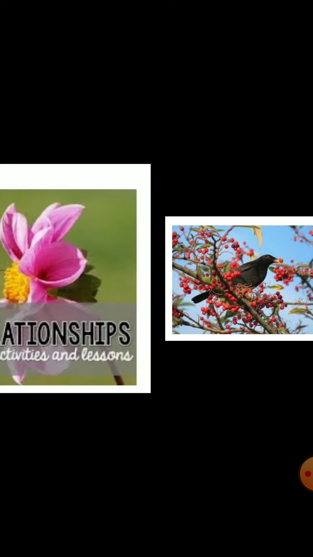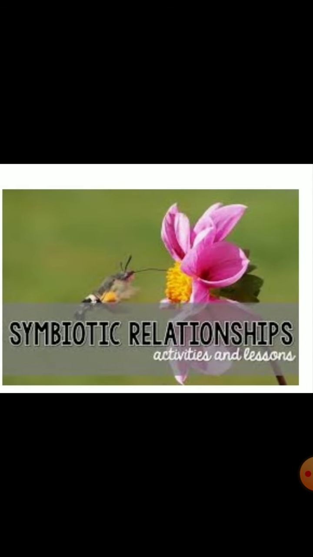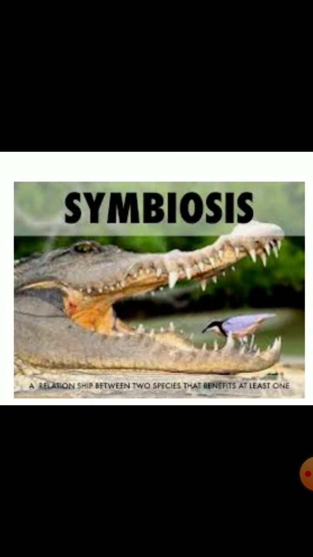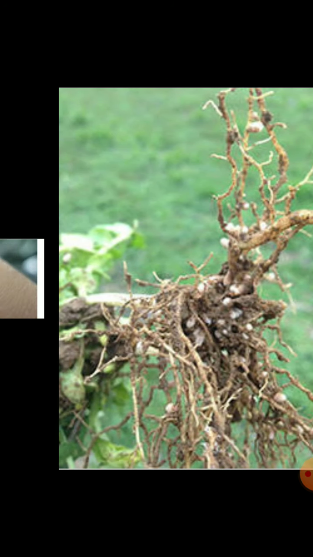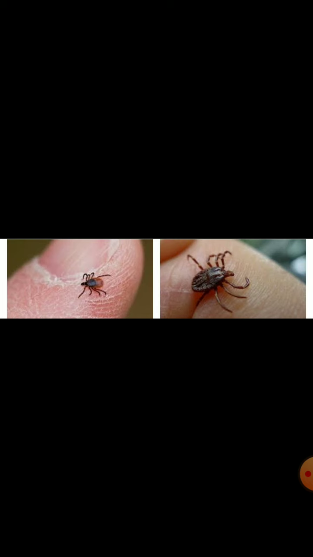Then that type of interdependence, symbiosis. Symbiosis is a relationship between two organisms in which both organisms get mutual benefit. Then after that, parasitism, a type of interaction in which an organism gets benefit from another organism in the form of food or shelter.